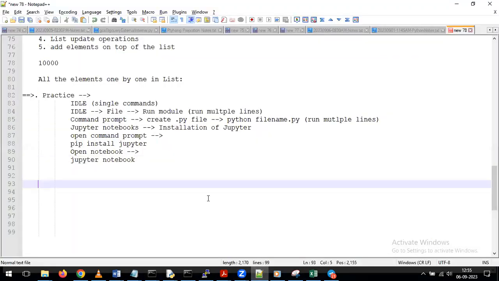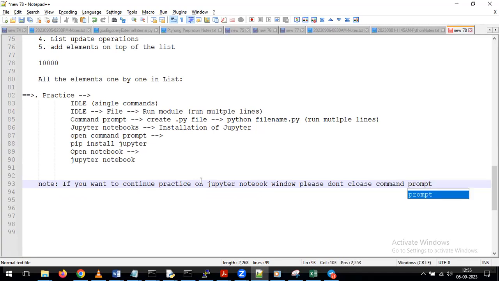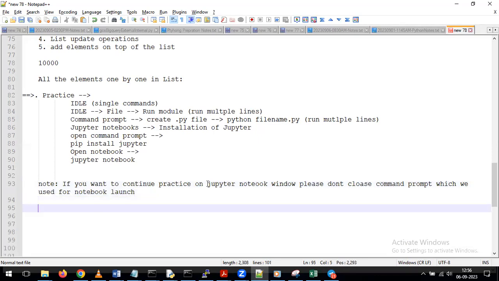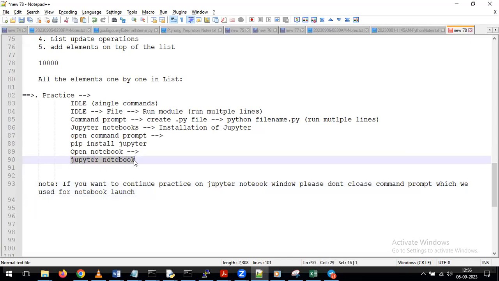I will give it as a note. If you want to continue practice on the Jupyter notebook window, please don't close the command prompt which we use for notebook launch. Maybe you have 3-4 command prompts, so don't get confused about which command prompt we should not close. Whatever command prompt we used to run the command jupyter notebook, that command prompt we should not close.